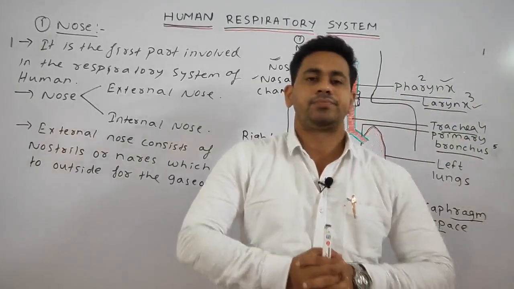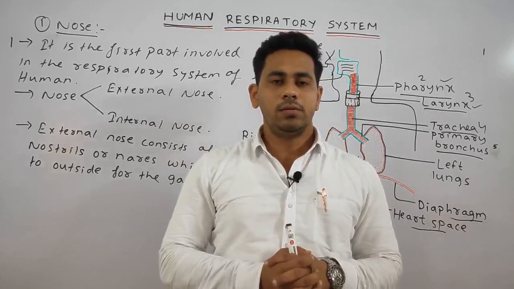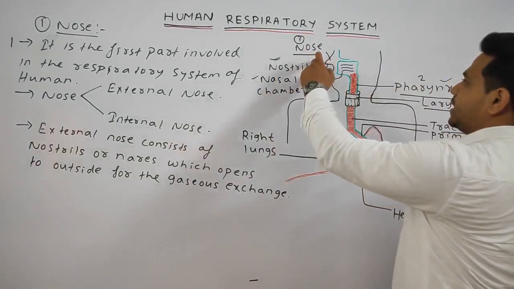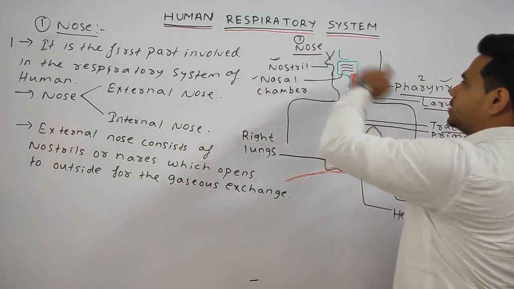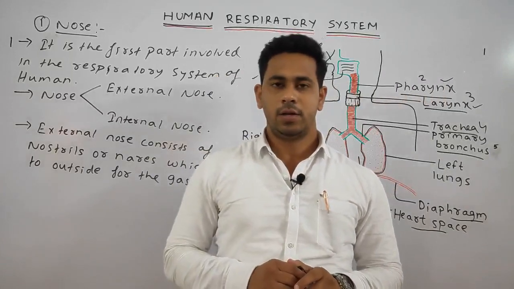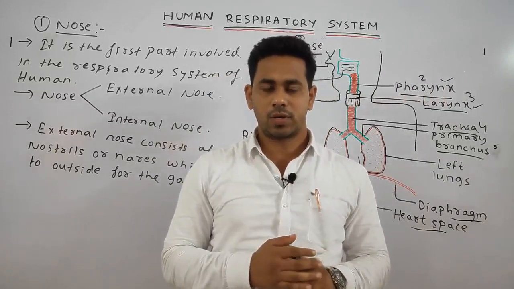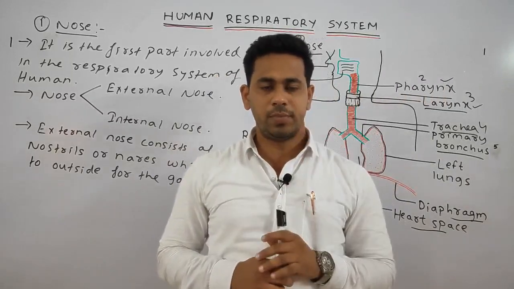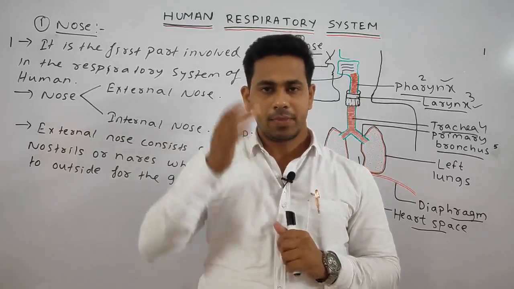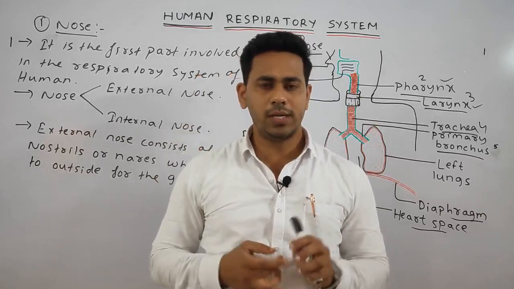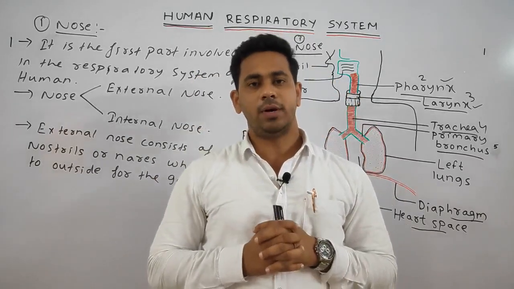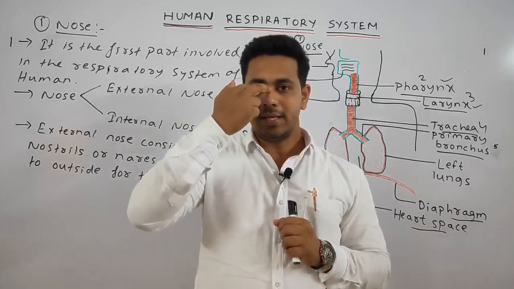Next point, students, this one is called the nasal chamber, meaning inner to the nose. Our nasal chamber is divided into two chambers. This one is the left chamber, this one is the right chamber, divided by the nasal septum.